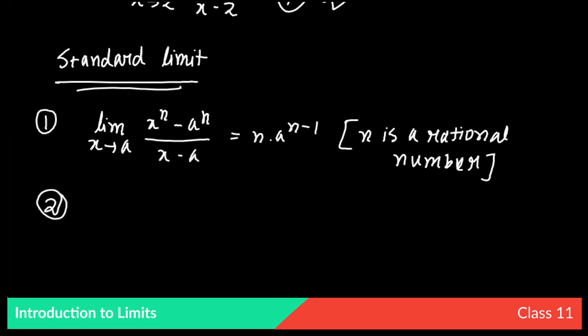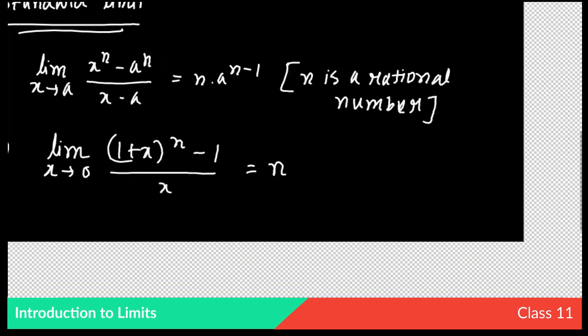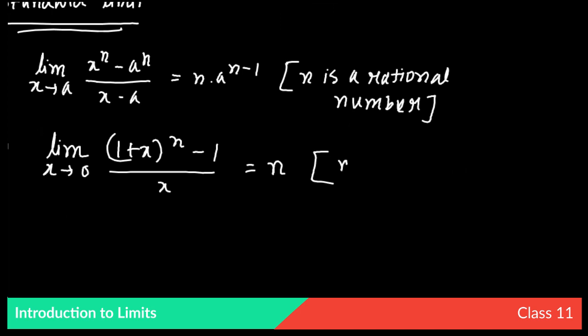Now the second one is what? It is the limit as x tends to 0 of ((1 plus x) to the power n minus 1) by x, and it will become n, similarly when n is a rational number.